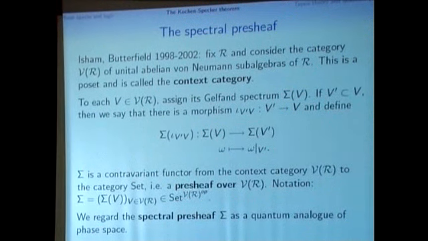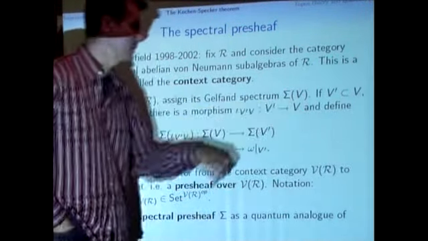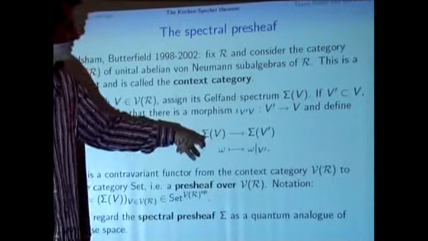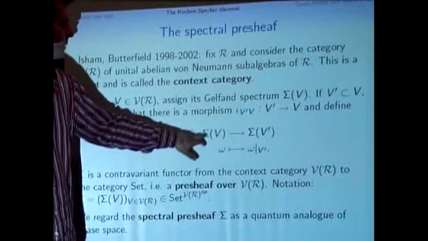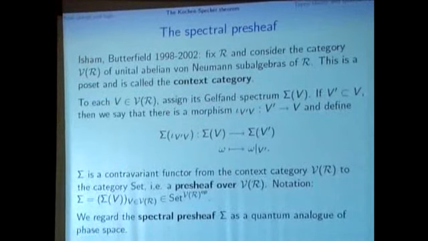And the opposite category of a category simply is you take all the objects you have in the original category and you reverse all the morphisms. And this is exactly what we do here. The original morphisms go from V' to V, and here they go back from the set belonging to V, which is sigma V, to sigma V'. So there's nothing deep here. Just for those of you who may not know this stuff.